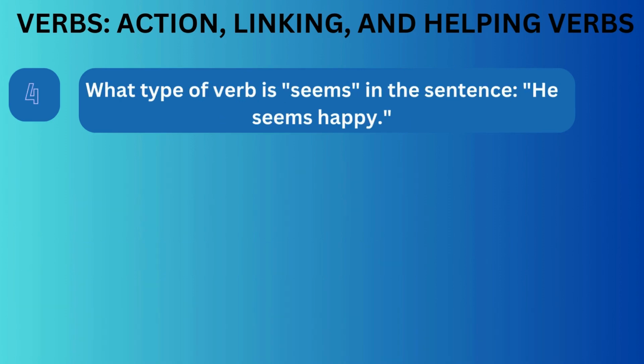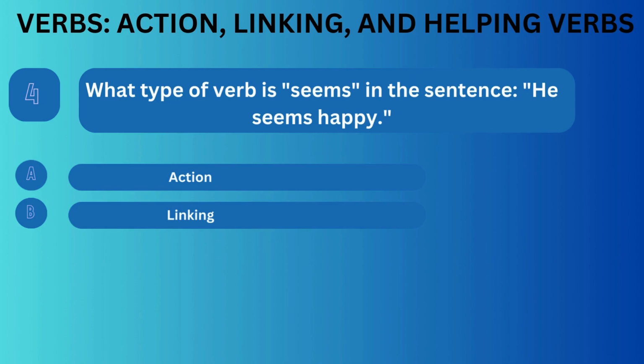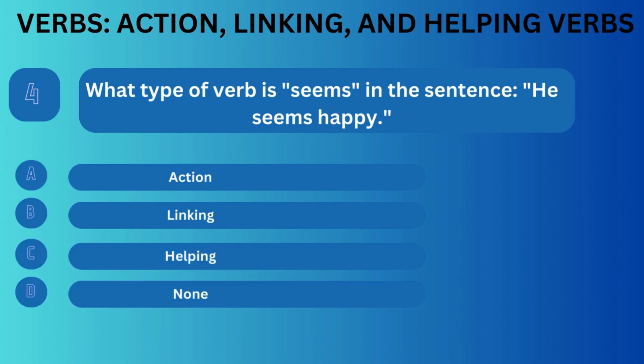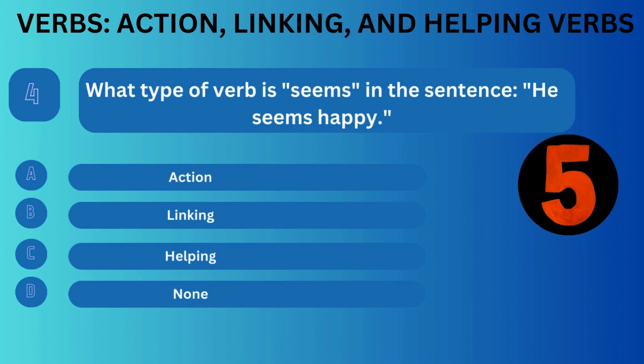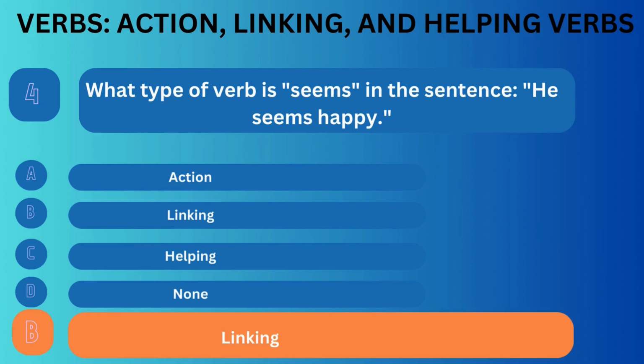Question number 4. What type of verb is seems in the sentence? He seems happy. Option A, action. Option B, linking. Option C, helping. Option D, none. Correct answer is B.